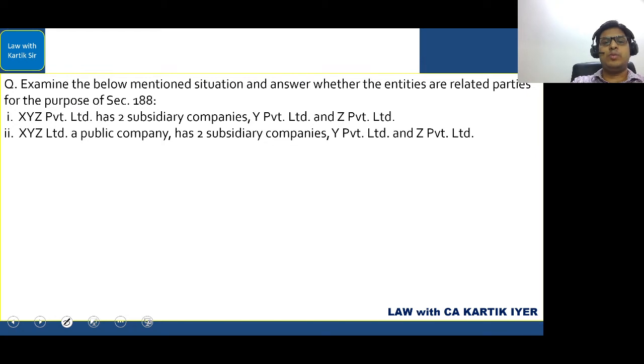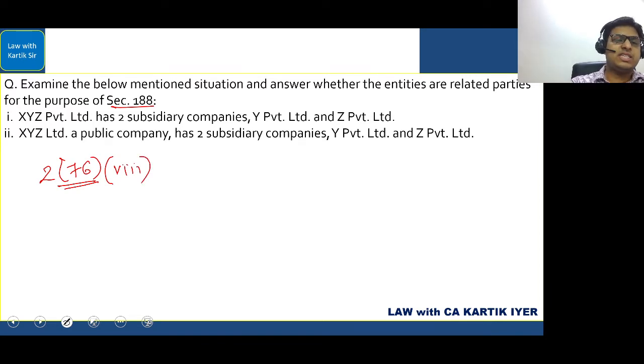Examine the below mentioned situation and answer whether the entities are related parties for the purpose of section 188. Okay. Now, related parties are there under section 188 of the Companies Act, but related parties are mainly defined in section 2 clause 76 of the Companies Act. And in that, this question deals specifically with clause number 8. Okay. Now, understand this very carefully.